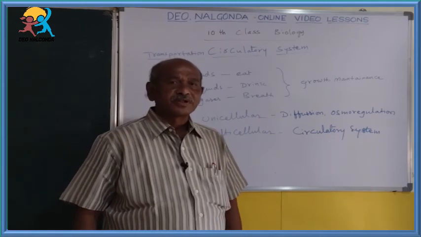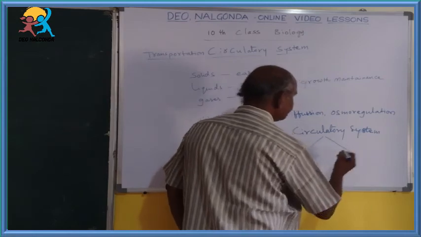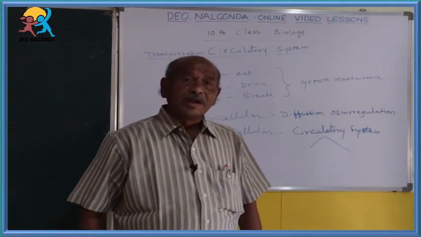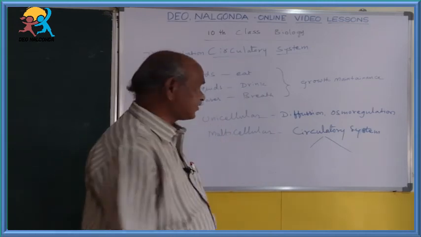This circulatory system is of two types basically. One is the blood vascular system, second one is the lymphatic system.